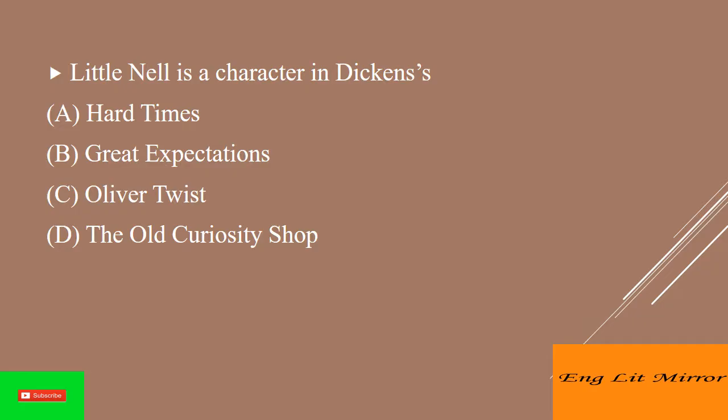Little Nell is a character in Dickens. Answer is option D. The Old Curiosity Shop. The Old Curiosity Shop is one of two novels which Charles Dickens published along with short stories in his weekly serial Master Humphrey's Clock from 1840 to 1841. It was so popular that New York readers stormed the wharf when the ship bearing the final installment arrived in 1841. The Old Curiosity Shop was printed in book form in 1841.